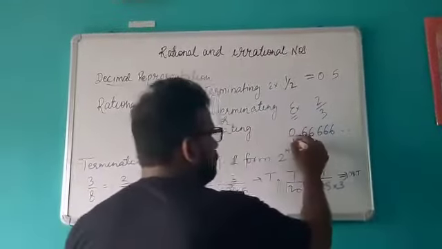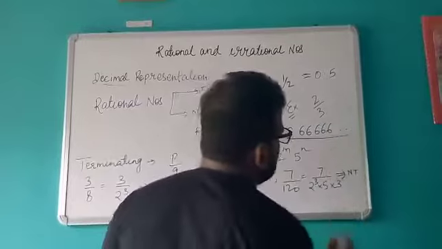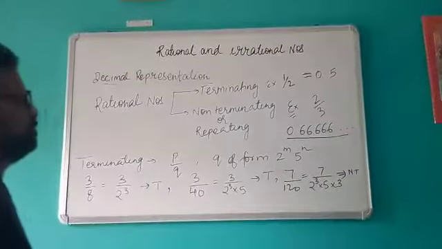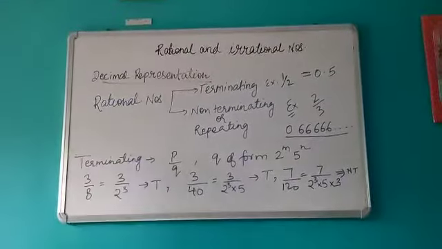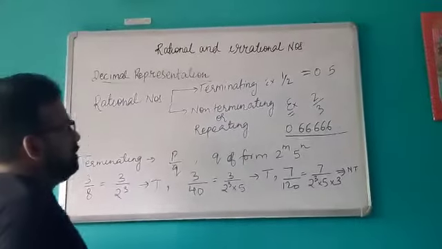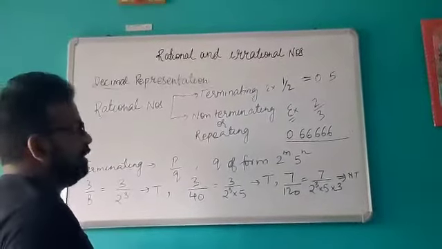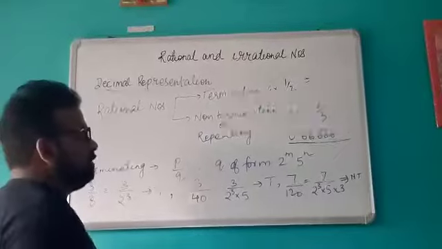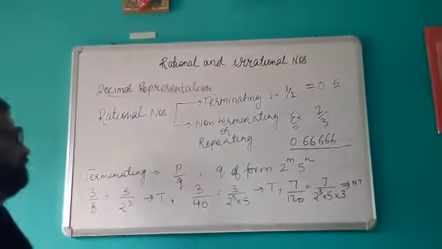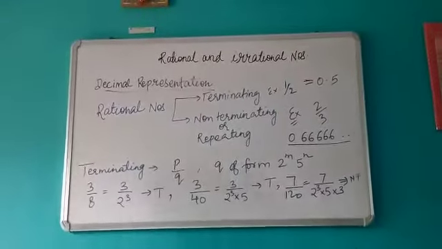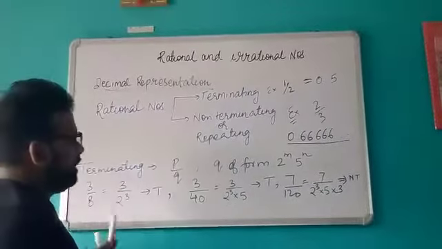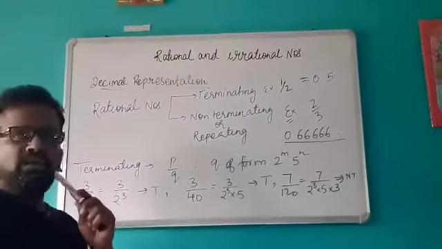When you divide, you will get 0.6666 and so on. So in terms of the decimal, remember this: a rational number should be terminating, or if it is non-terminating, then it should be repeating.